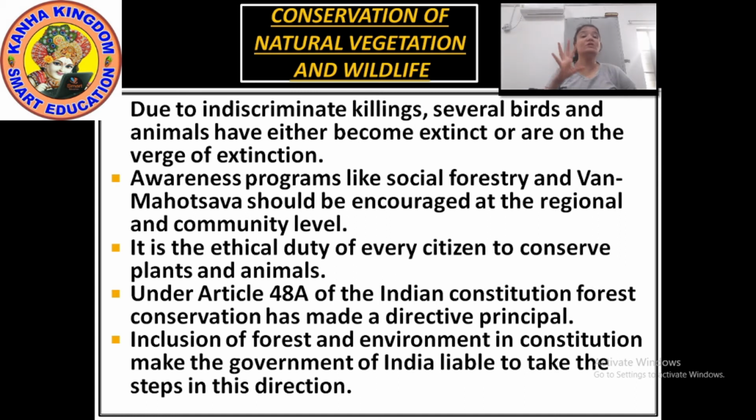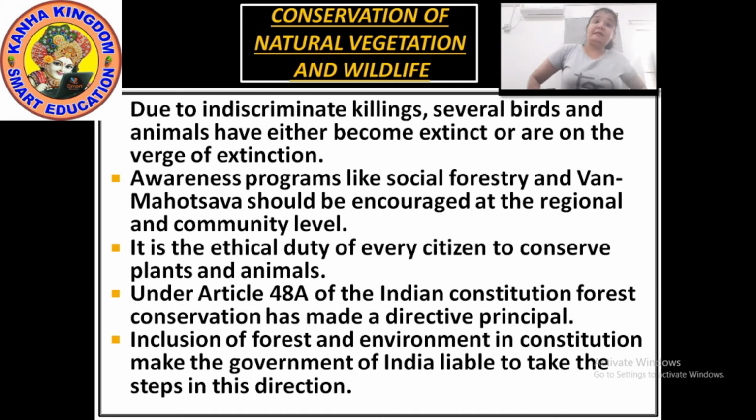Okay, now it has also been said that it is the ethical duty of every citizen to conserve plants and animals. It is a duty of each and every person living in this world, that they should conserve the plants and animals.